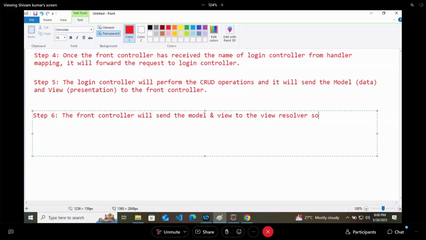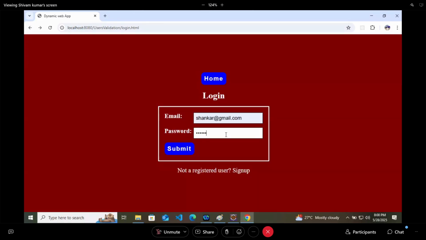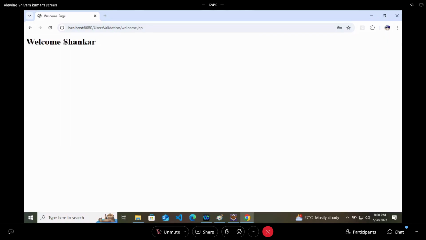So we are getting one dynamic page here, that is welcome Shankar. Here this welcome is a hard coded value and Shankar is a dynamic value. This Shankar value can change. So here this welcome is the view and this Shankar is the data or model which is coming from the database.